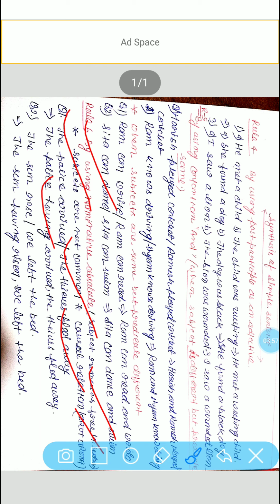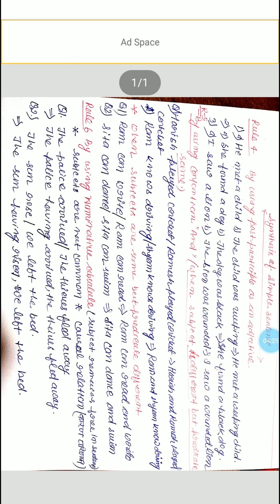The police having arrived, comma, the thieves fled away. Here we have to use what? Perfect participle. The sun rose, we left the bed. The sun having risen, we left the bed. So these are very easy examples you can understand.